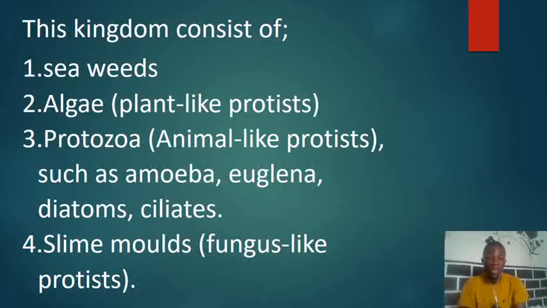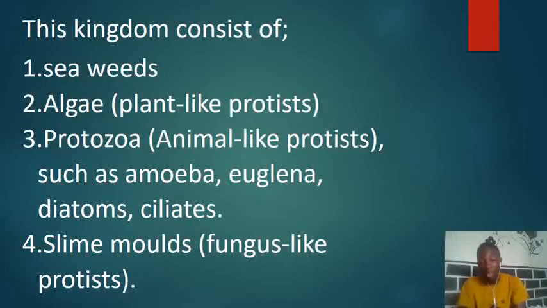Now we shall be looking at four main groups of organisms under this kingdom. The first group we're going to look at are the seaweeds. Then group number two, we are going to look at the algae, and they are normally called the plant-like protists. As the name suggests, plant-like, so they have plant-like features.